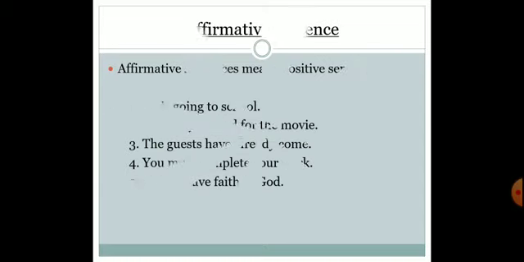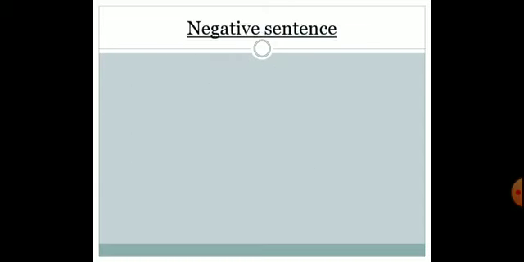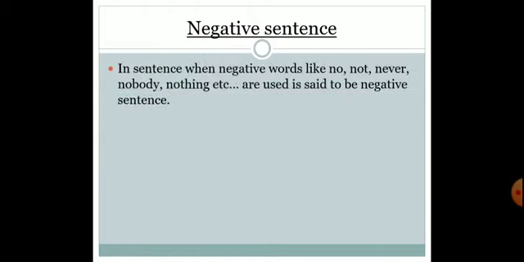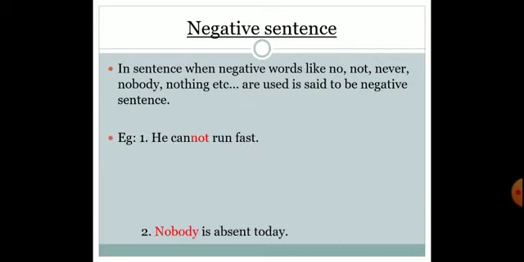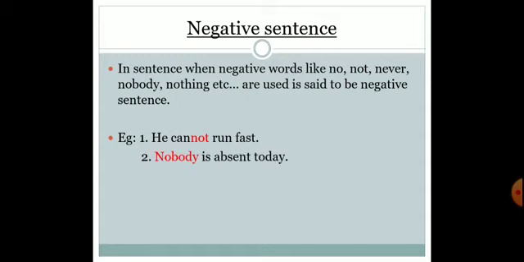Now, let us know what is a negative sentence. In a sentence, when negative words like no, not, never, nobody, nothing, etc. are used, it is said to be a negative sentence. For example, he cannot run. Nobody is absent today. You should never tell lies.